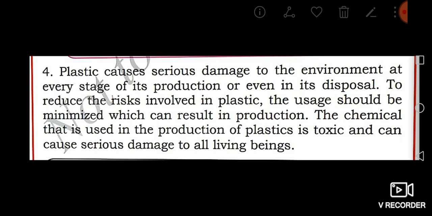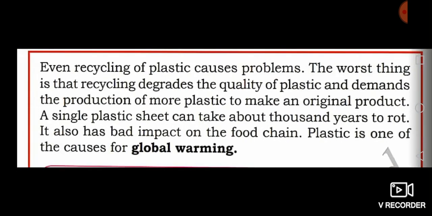To reduce the risks involved in plastic, the usage should be minimized, which can result in less production. The chemical that is used in the production of plastic is toxic and can cause serious damage to all living beings. Next, even recycling plastic causes problems.